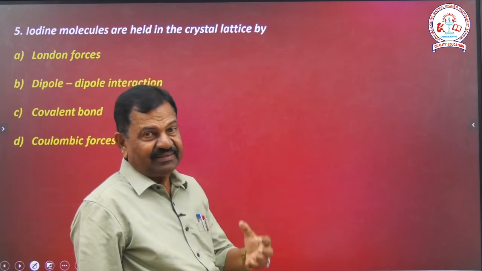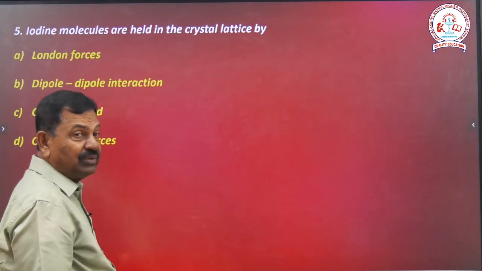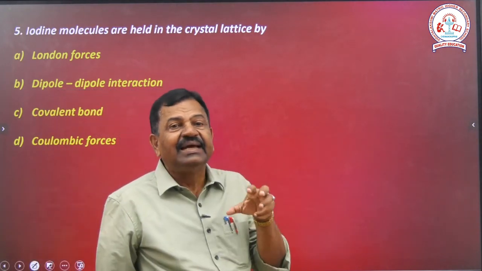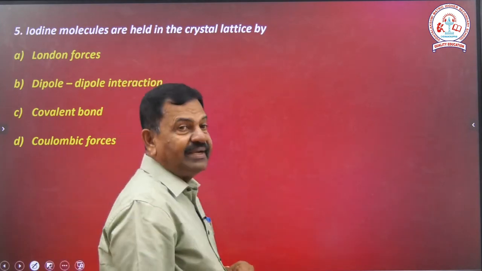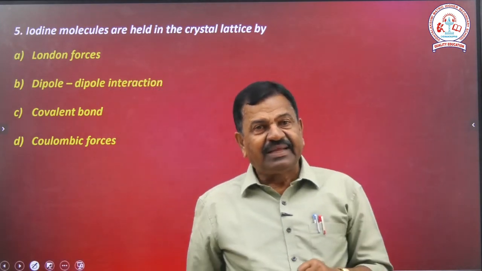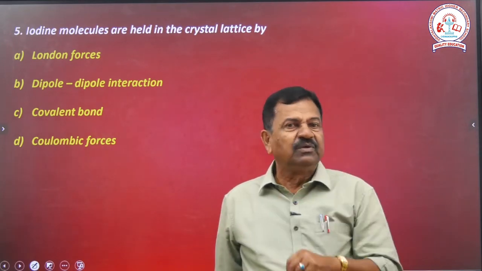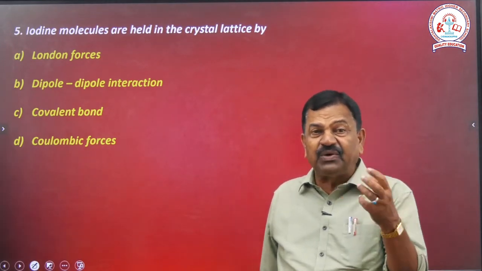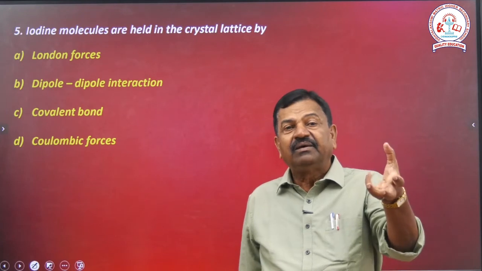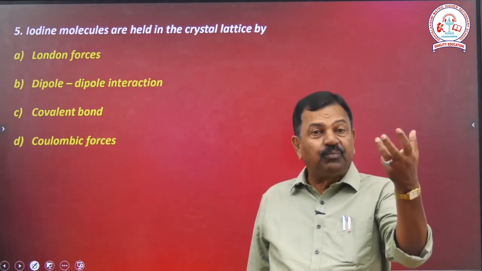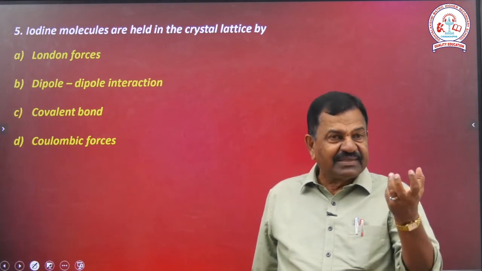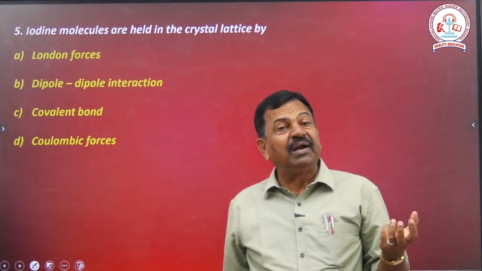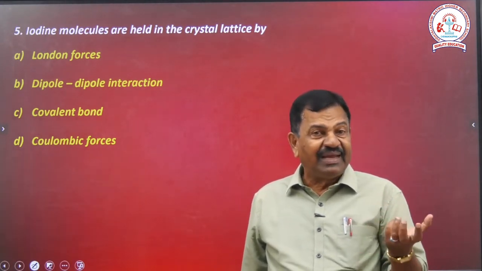Crystal lattice. Iodine molecules held in the crystal lattice. Clear? What is that? London forces. The London forces are the attractive forces. The dipole-dipole interaction is possible only in the polar. Clear? Polar molecular solids. Covalent bond, mutual sharing of electrons.